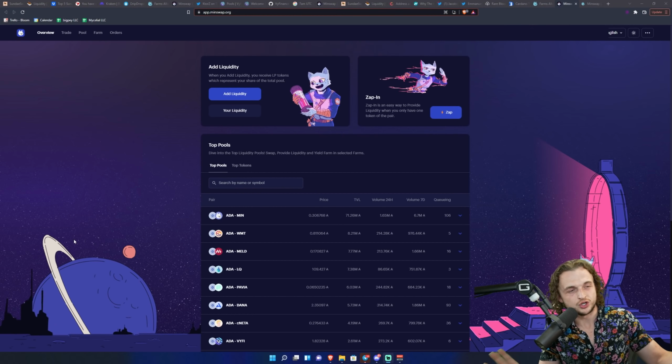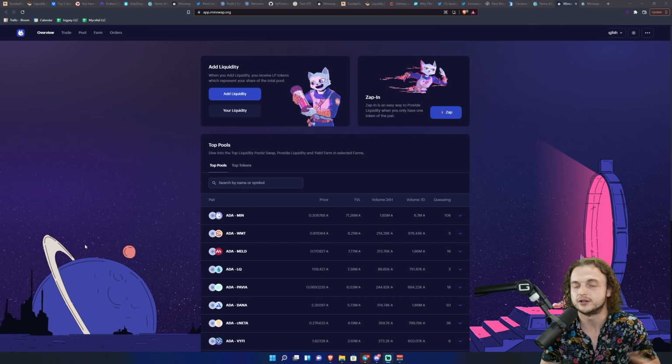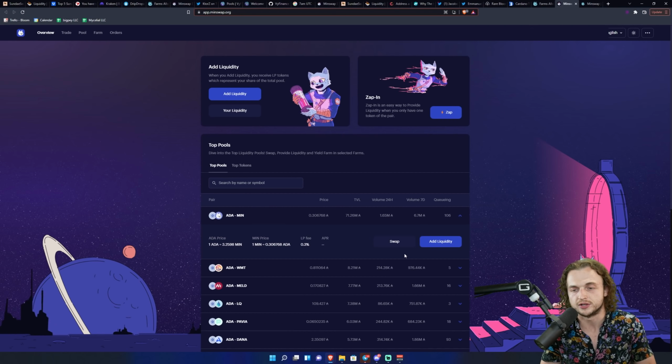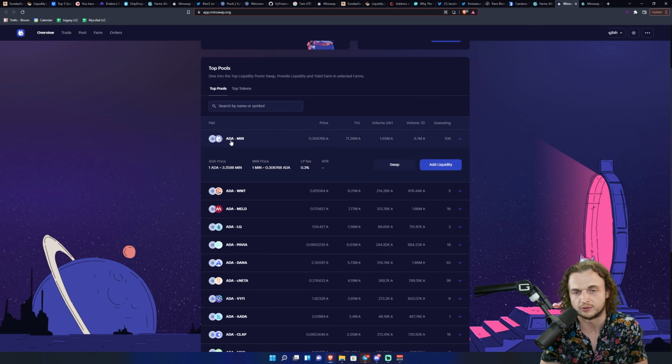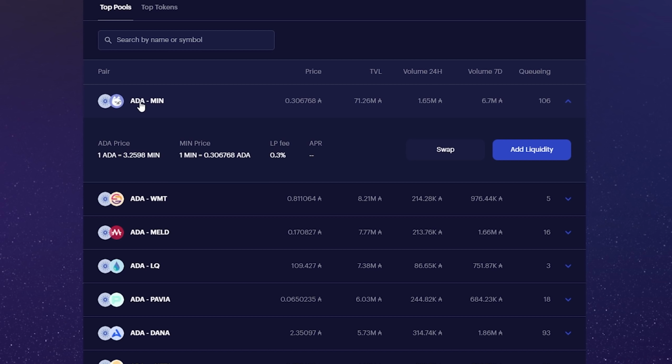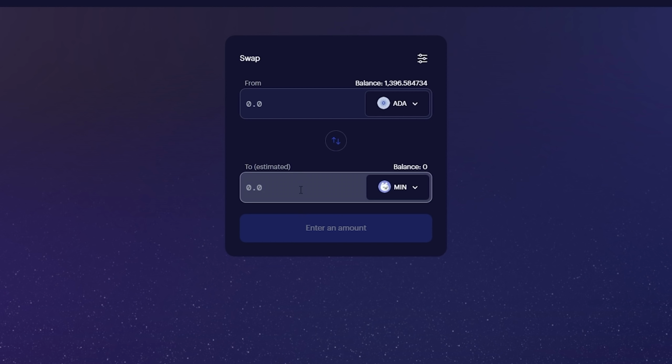So real quick, I wanted to show you guys how to swap because this is a full guide. I know many of you know this. That's why we're only going to spend 30 seconds on it. So what you do is you come in here, you click the token pair that you want to interact with. Let's say we have some ADA and we want some Min tokens. You come in here, you click swap. Once you're actually in swap, you type in the amount of ADA that you want.